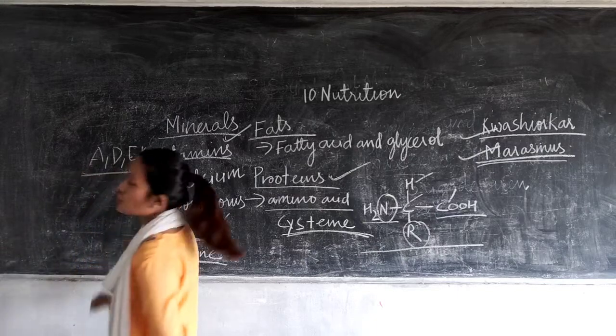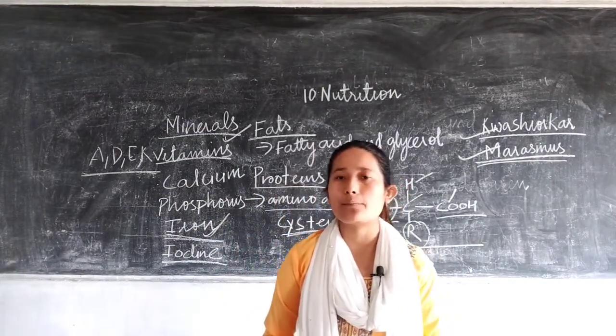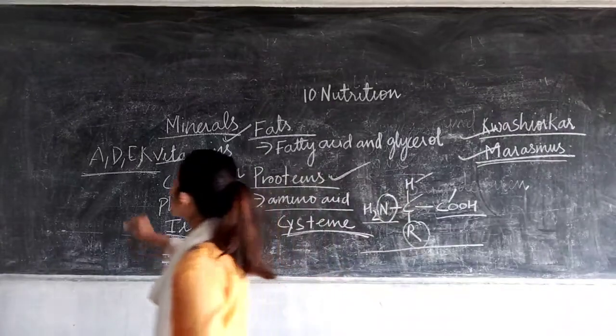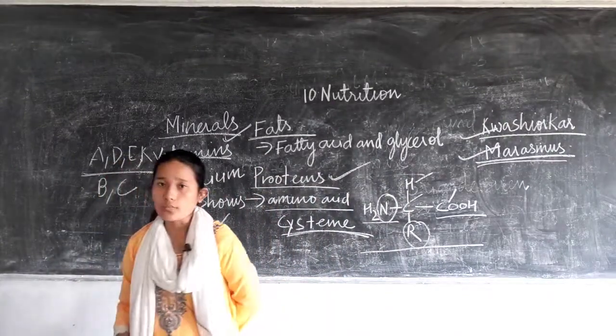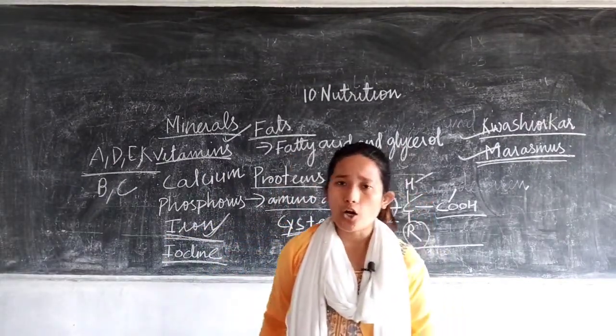They can be solubilized only in the presence of fat, so these vitamins can be stored for a longer period of time in our body. But vitamins like B and C are water soluble, so they cannot be stored for a longer period of time.